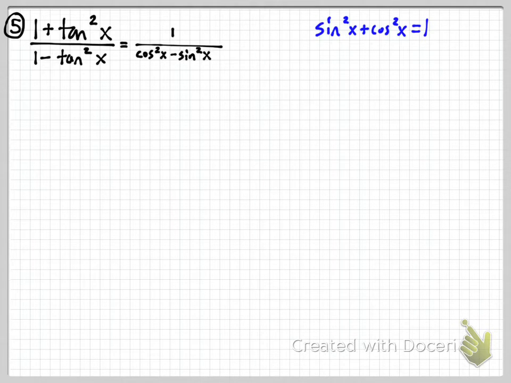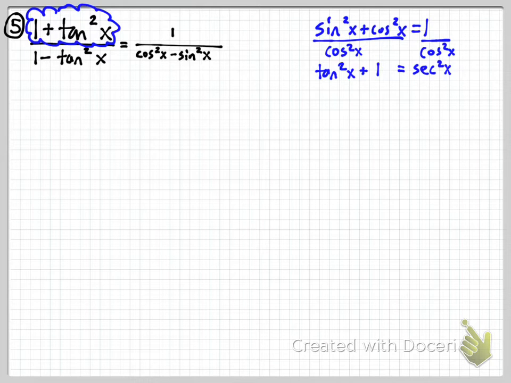First thing I noticed was this 1 plus tangent squared of x on the top. That kind of rang a little bell in the back of my mind, going, hey, that looks like one of the Pythagorean identities. And there are 3 Pythagorean identities. You only have to memorize this one in blue that I wrote on the right here. But I know I can get to 1 plus tangent squared of x, or tangent squared of x plus 1, if I do something to this one, and that's if I divide by cosine squared of x. Because I know sine over cosine is tangent, and cosine over cosine is 1, so this left side becomes tangent squared of x plus 1.